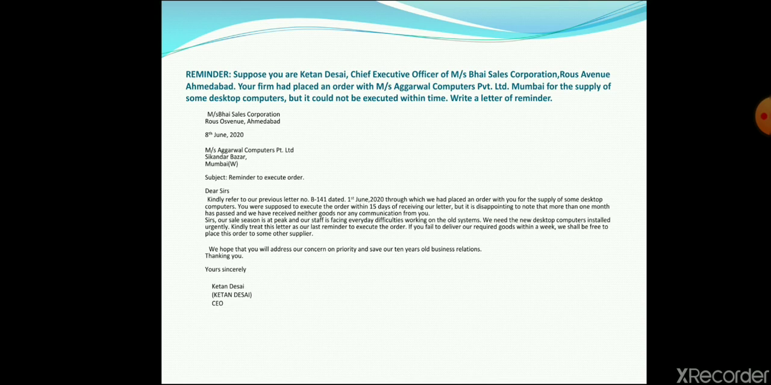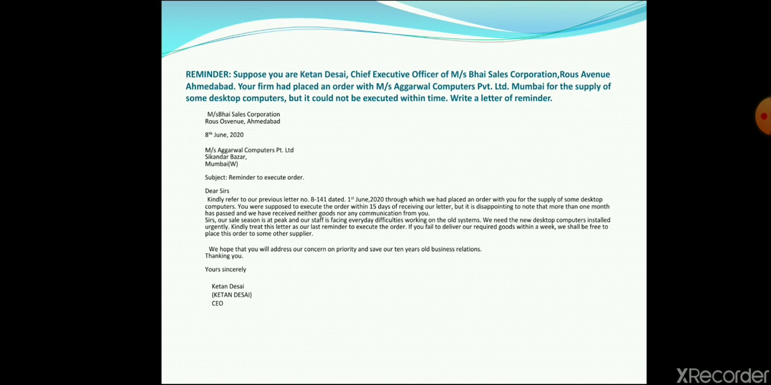And staff is facing everyday difficulties working on the old systems. Like our selling is restricted as our members are working on old systems and those are not advanced. We need new desktop computers installed urgently. Kindly treat it as last reminder to execute the order. Now you are giving them a kind of warning, right?